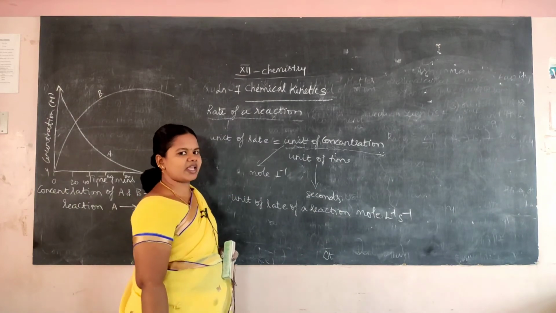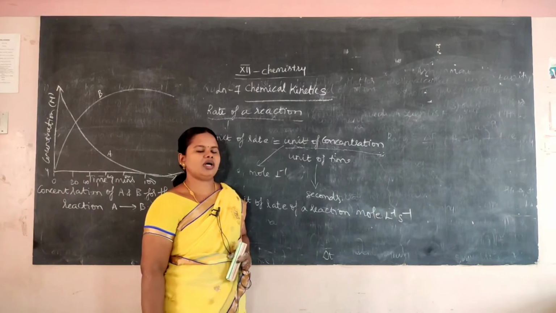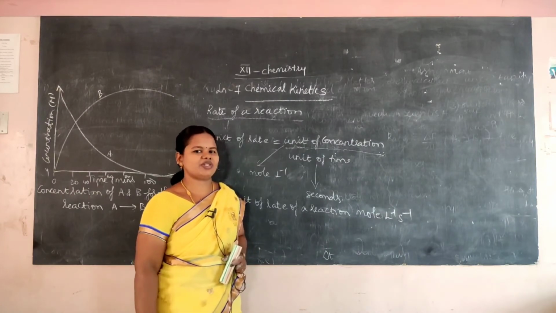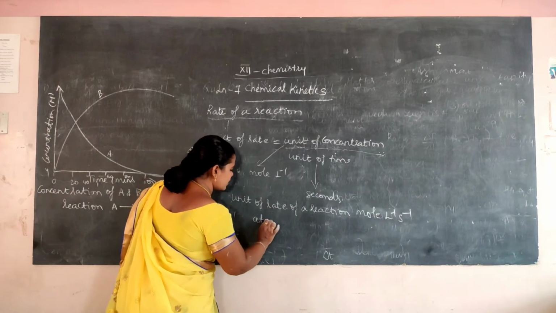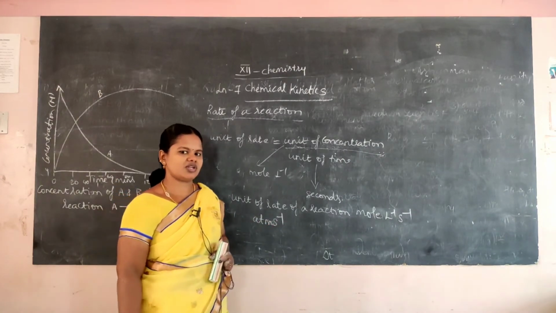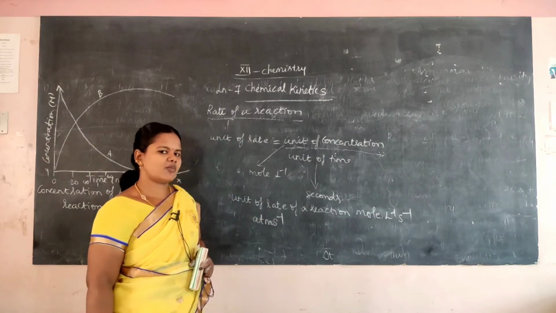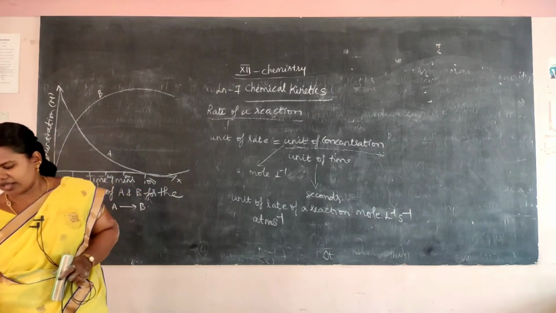For example, for a gaseous reactant, they will use the partial pressure, and the unit for those gaseous reactants is atmosphere per second. So if it is a gaseous reactant, what is the unit of rate? It is atmosphere per second. So that is our unit of rate of a reaction.